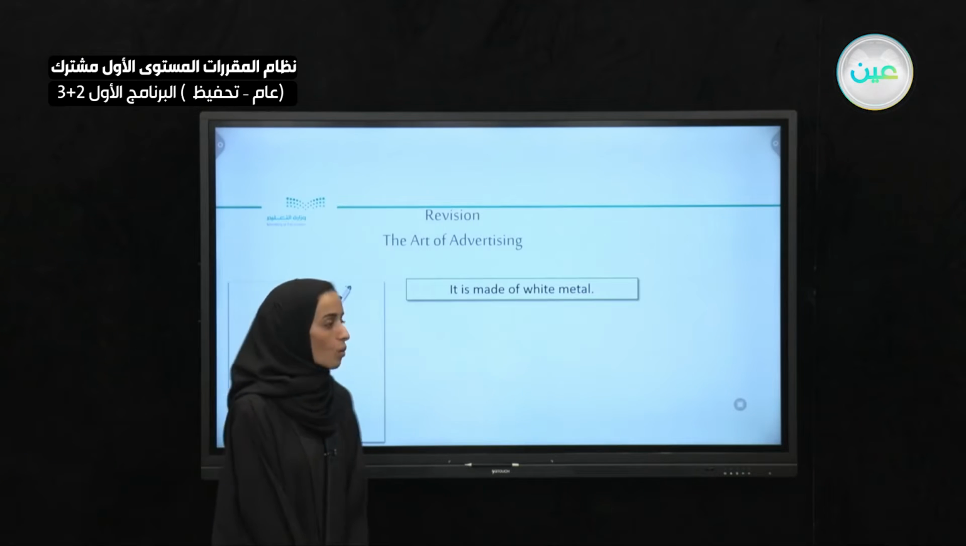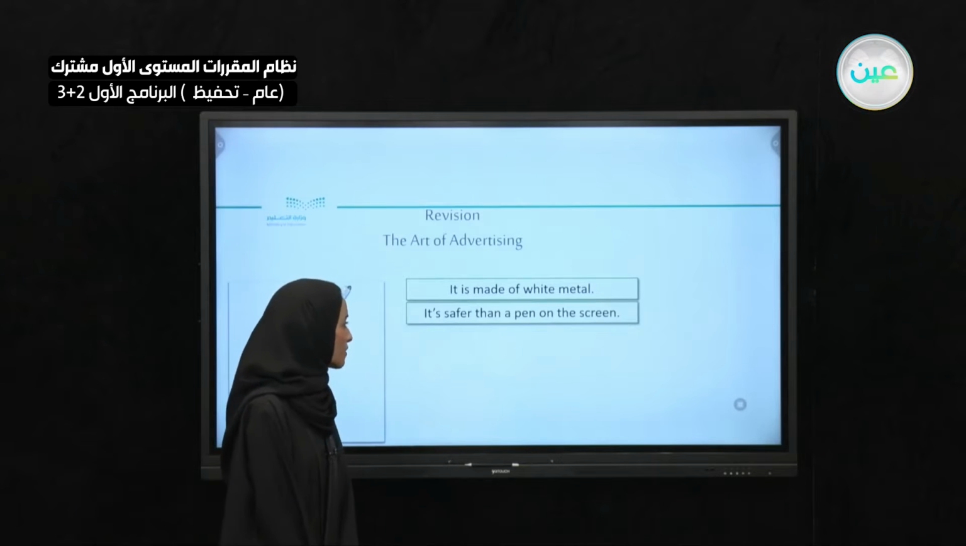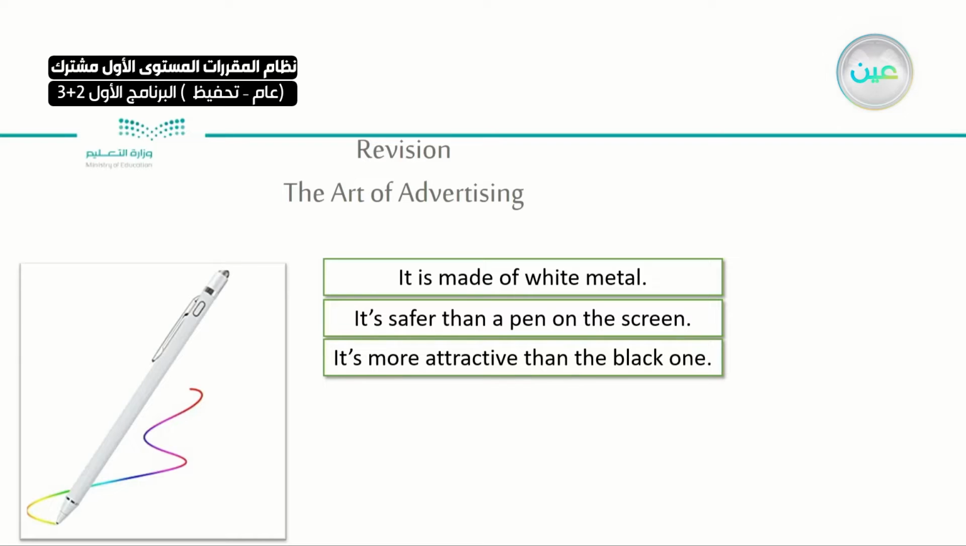It is made of white metal material. Also, it is safer than a pen on a screen. If I'm using a pencil, this pen is going to be very safe on my touch screen. It's very helpful. Also, it is more attractive than the black one. I chose white because I believe that the white pen is more attractive.